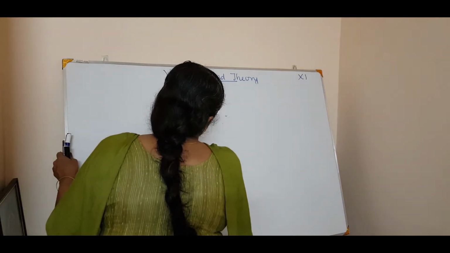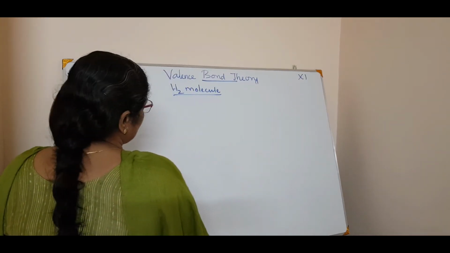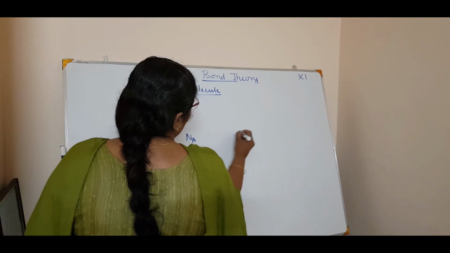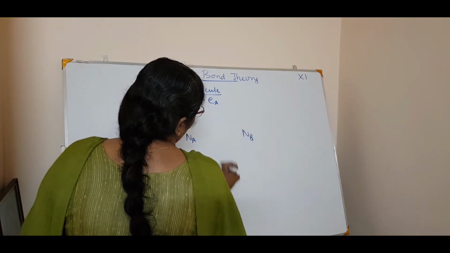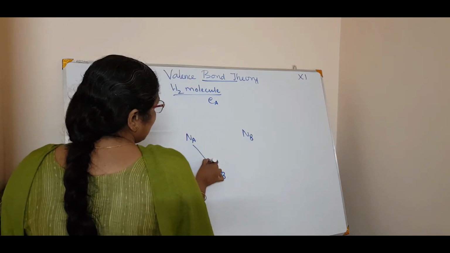Now in your textbook, a diagram is given showing the attractive force and the repulsive force. If it is nucleus A and nucleus B, electron A and electron B, they are showing the new attractive forces here.